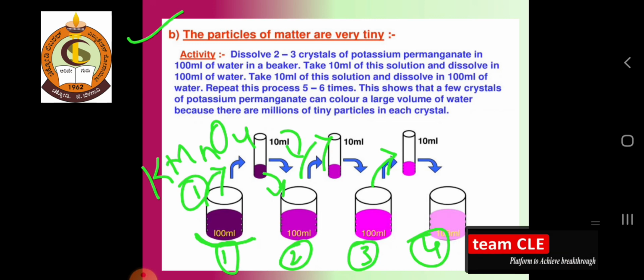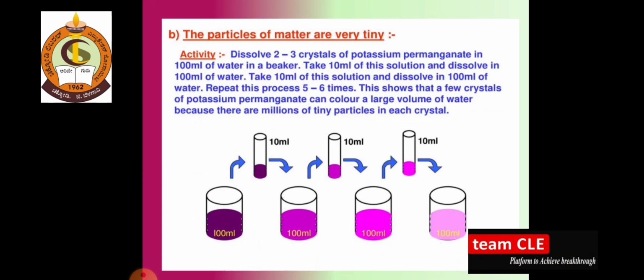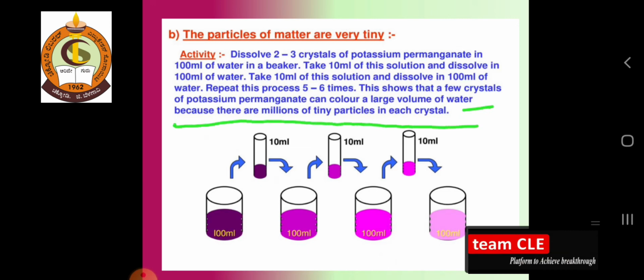So what is the conclusion? If you repeat this process 5 to 6 times, this shows that a few crystals of potassium permanganate can color a large volume of water, because there are millions of tiny particles in each crystal.